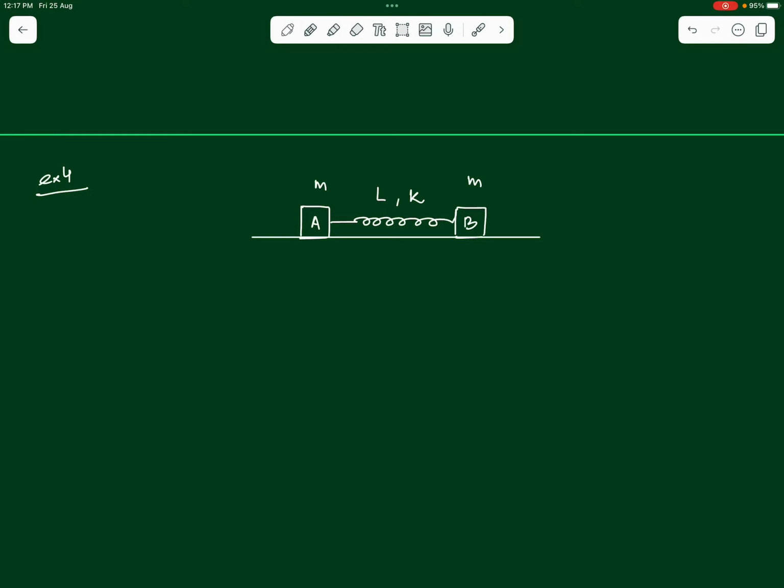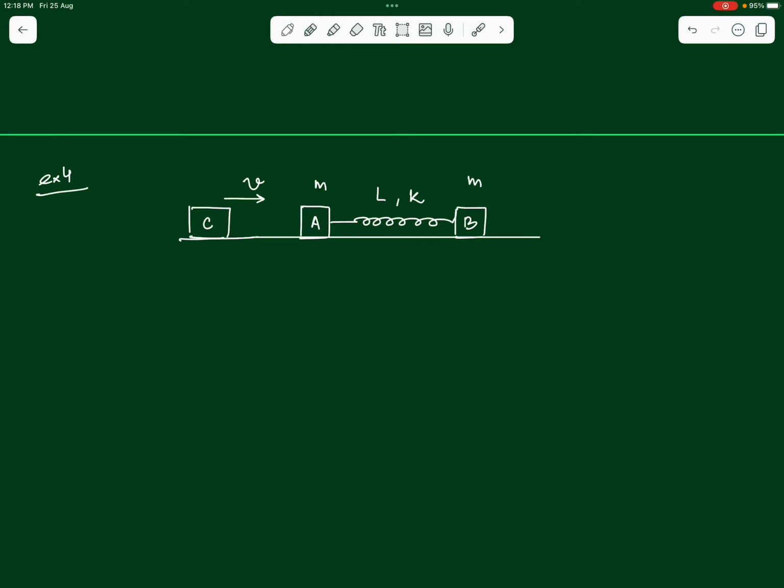A third identical block C over here, okay, moves on the floor with a speed V along the line joining A and B and collides elastically with A. Then find the maximum compression produced in the spring in the process.